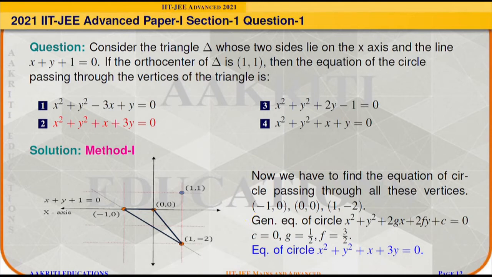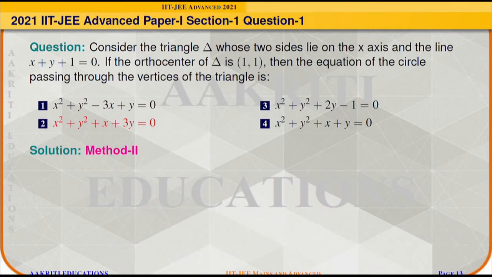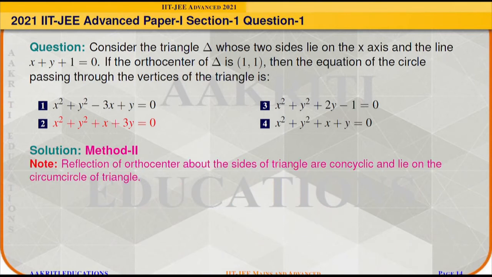Now we will solve it by another method. This method relies on the fact that the reflections of the orthocenter about the sides of the triangle are concyclic and they lie on the circumcircle of the triangle. So we are given two sides of the triangle as the x-axis and x plus y plus 1 is equal to 0. We will take the reflection of the orthocenter, which is given as (1, 1), about these sides.